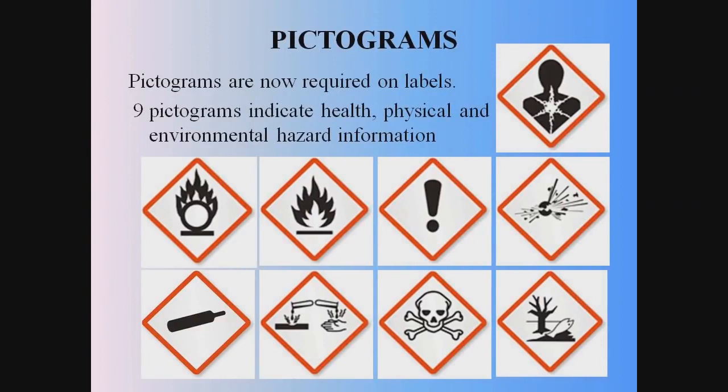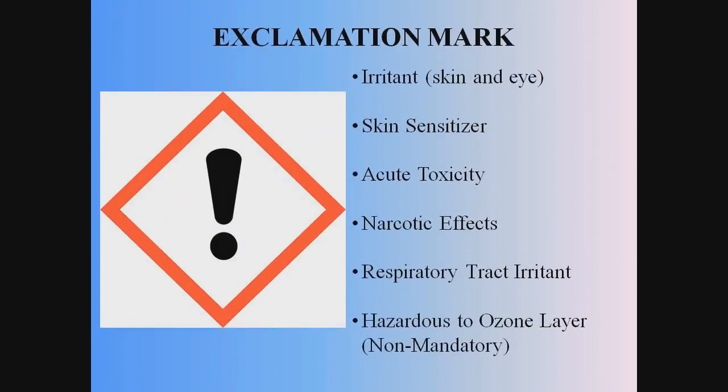Pictograms are now required. Only 8 are required by OSHA, but a 9th may also be used to indicate environmental hazards. The labels for hazardous chemicals must contain one or more of the pictograms to illustrate the hazards of the chemical. The exclamation mark pictogram, when shown by itself on a label, is for chemicals that have toxicity levels that are harmful to humans but are not usually fatal. This includes chemicals that can be irritants to skin and eyes. For example, pepper spray is a skin and eye irritant, and many soaps, detergents, and cleaning products like ammonia and chlorine can be irritants.